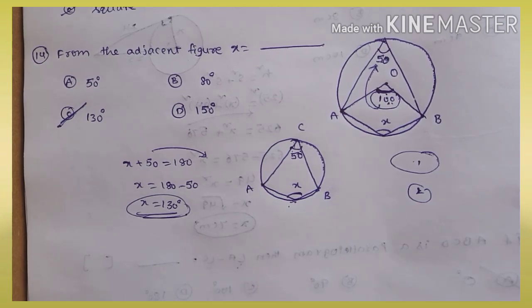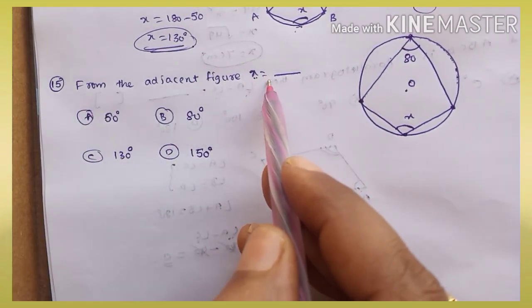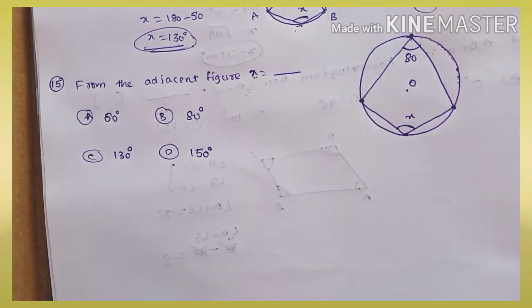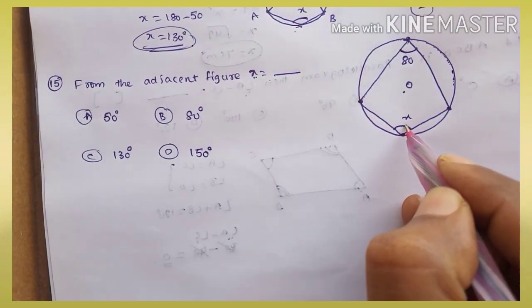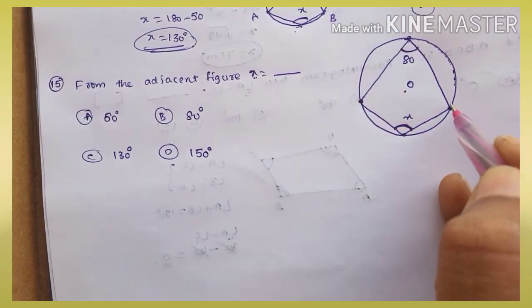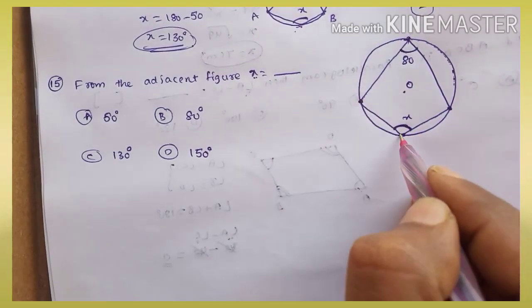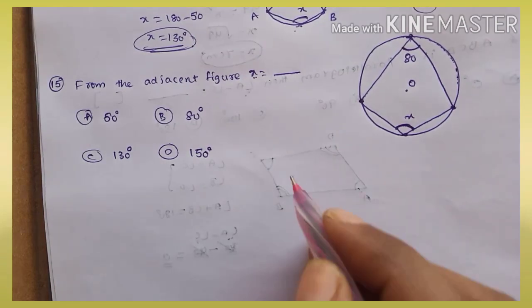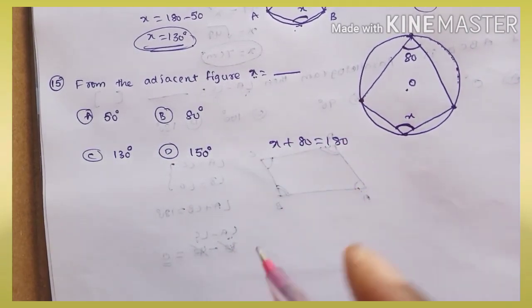Okay, next bit. From the adjacent figure, the value of x is equal to dash. Now we know, as per our previous discussion, these two angles are opposite angles. In which type of quadrilateral? Cyclic quadrilateral, meaning the 4 vertices lie on the same circle. So x plus 80 is equal to 180.